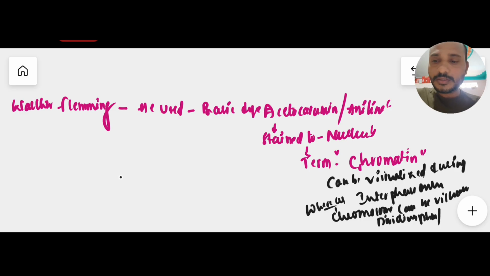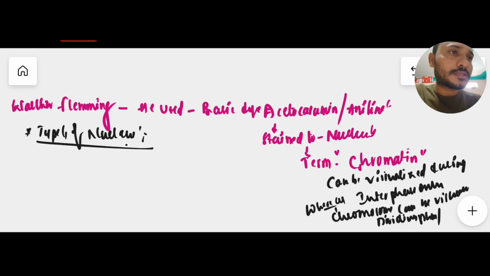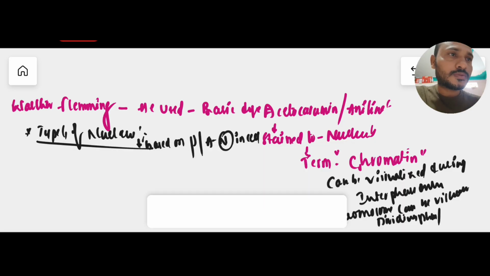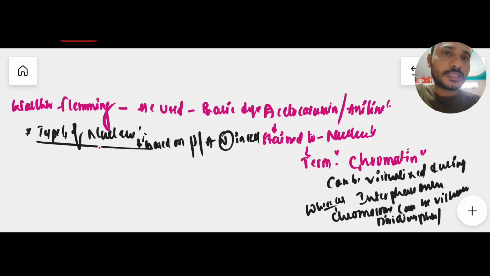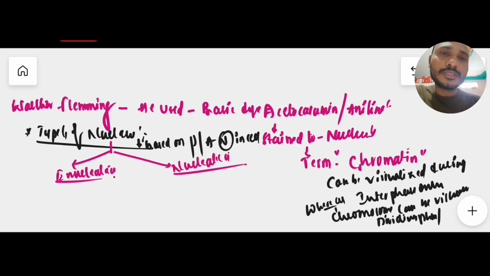Now we will move on to a very important topic, types of nucleus. Here I am writing types of nucleus, based on presence or absence of nucleus in the cell. Generally, there are only a few cells that do not have any nucleus. Such cells with the nucleus absent are called enucleated. Here I am writing enucleated and nucleated cells. Enucleated means absence of nucleus.